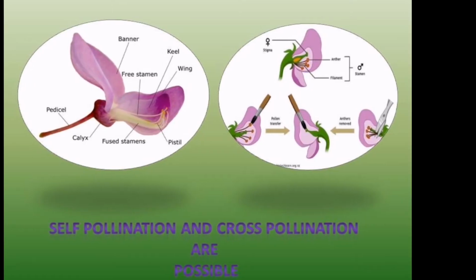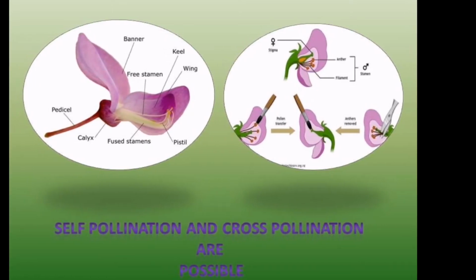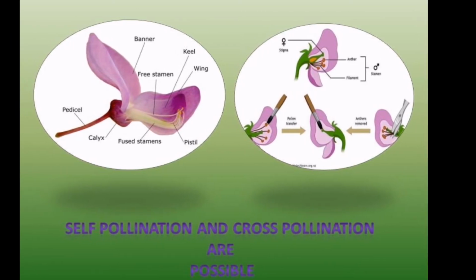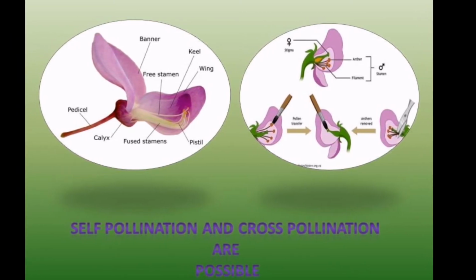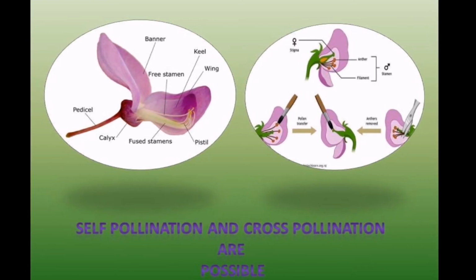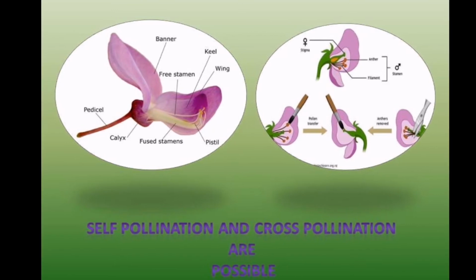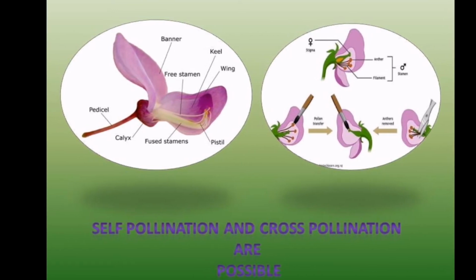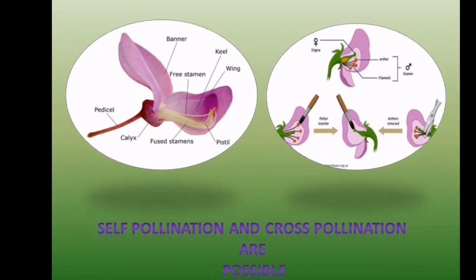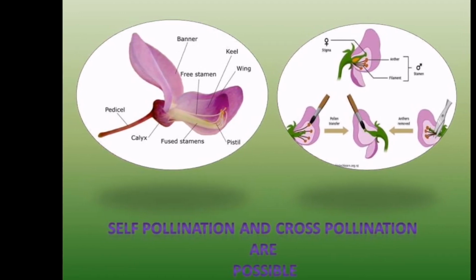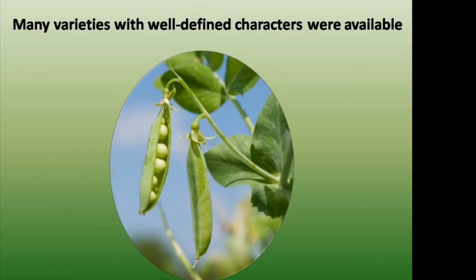See the picture of pea flower here. It has both pistil and stamen, both androecium and gynoecium. Therefore, self-pollination and cross-pollination are possible in pea plant. That is the fourth reason for selecting pea plant for hybridization experiment.